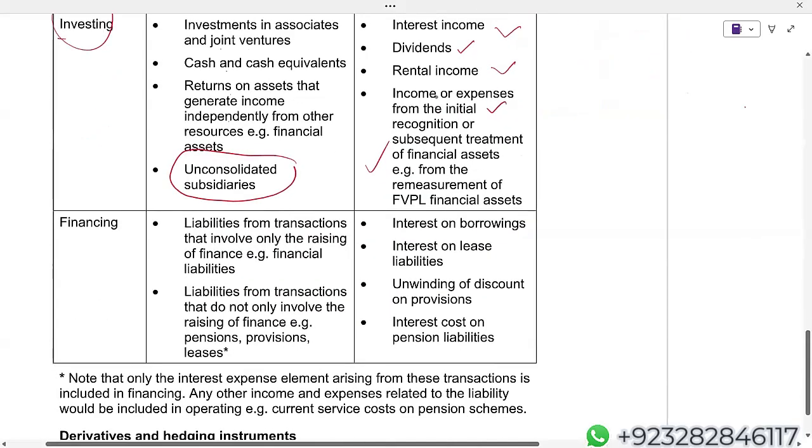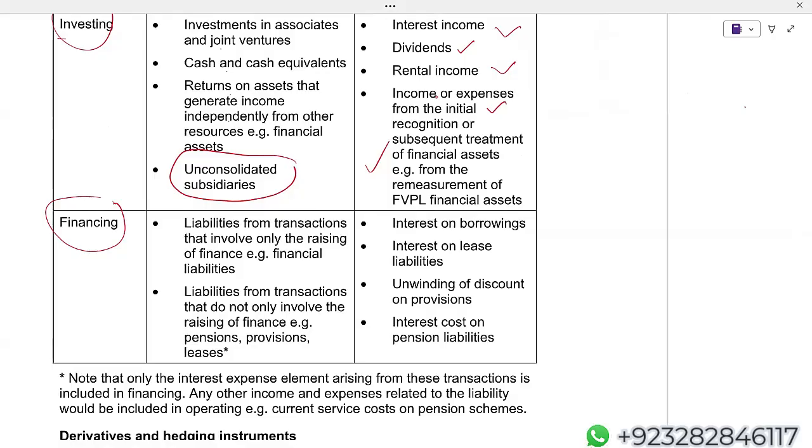Now what comes in the financing category, it's the first class, but I just wanted to give you one idea: from here onwards in the exam, if you're just writing that this transaction will affect P&L, you will not get marks. You have to mention the section as well.